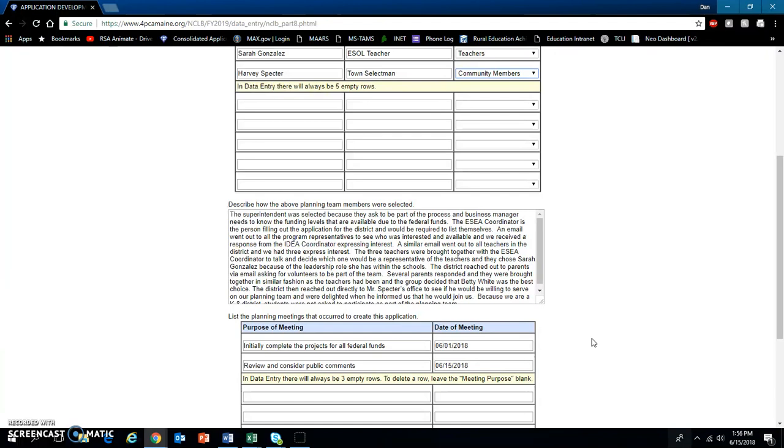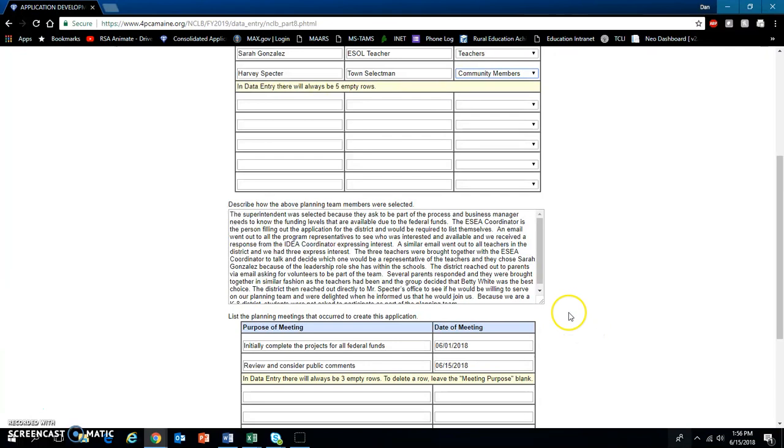A similar email went out to all teachers in the district, and we had 3 express interest. The 3 teachers were brought together with the ESEA coordinator to talk and decide which one would be a representative of the teachers, and they chose Sarah Gonzalez because of the leadership role she has within the schools. The district reached out to parents via email, asking for volunteers to be part of the team. Several parents responded, and they were brought together in similar fashion as the teachers had been, and the group decided that Betty White was the best choice.